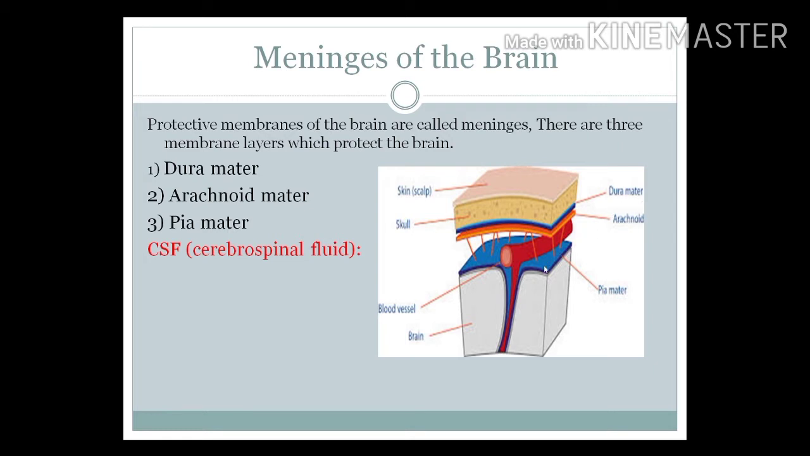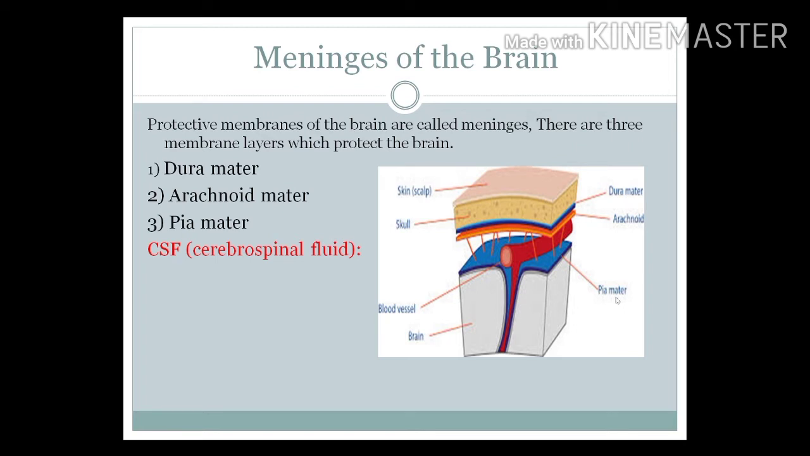Below that there is another layer which is known as the pia mater. You can see the blue layer, and between these two layers there is a space. Students, this space is actually filled by CSF. What is CSF? CSF is actually cerebrospinal fluid. This fluid is produced or secreted by the pia mater. This layer is highly vascularized. We can say the highly vascular layer is the pia mater.